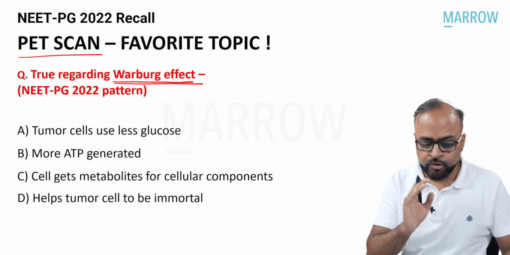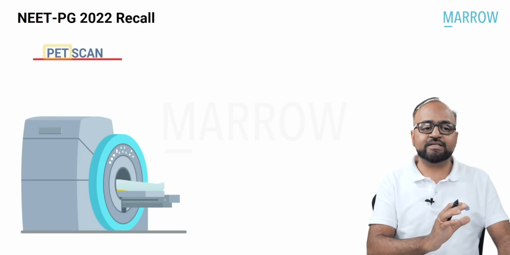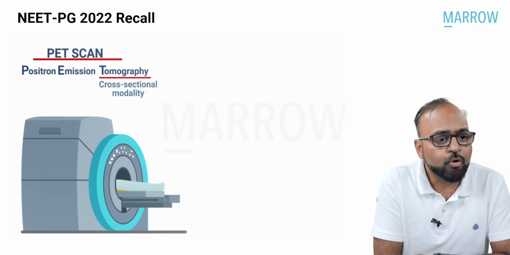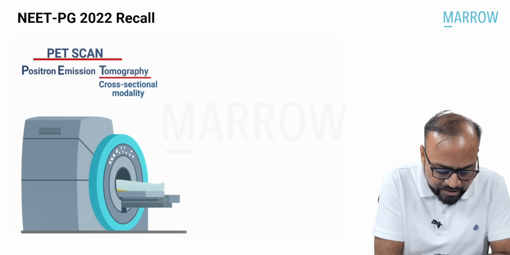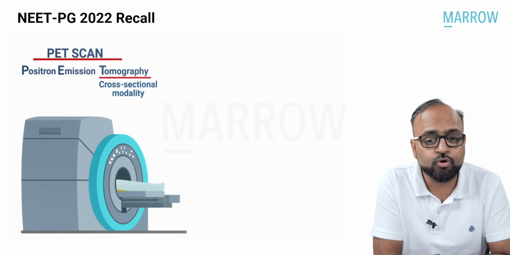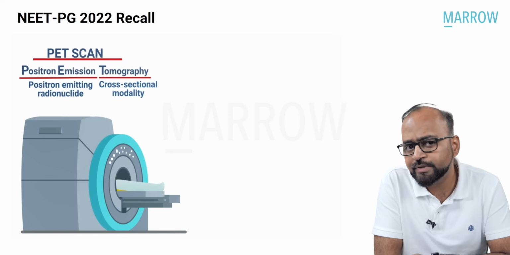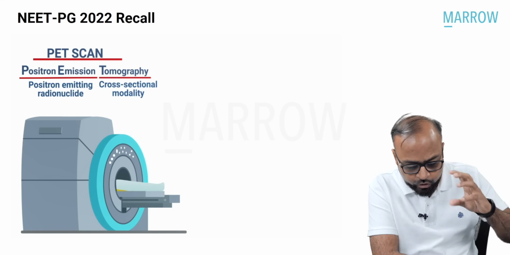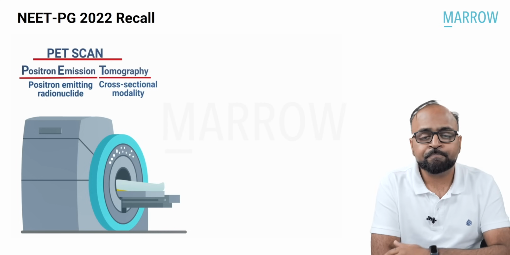Don't worry. Let us look at the PET scan in an animated way. What is PET scan? PET scan stands for positron emission tomography. Tomography means cross-sectional modality. And in PET scan, the radionuclide which is used is a positron emitting radionuclide. What is the most common radionuclide used in PET scan? It is 18-FDG. Yes, we are going to discuss that. So a positron emitting radionuclide is used for a tomographic technique, that is PET scan.